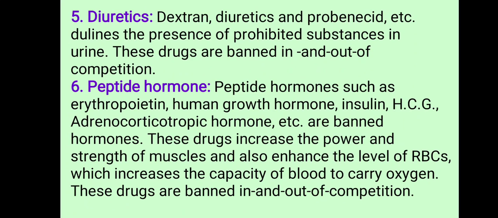Peptide hormones such as erythropoietin, that is related to RBCs, human growth hormone, insulin, human chorionic gonadotrophic hormone, that is HCG, then adrenocorticotropic hormone, etc., are banned hormones. These drugs increase the power and the strength of the muscle. You need to remember what type of prohibited substance it is and what their effects are.